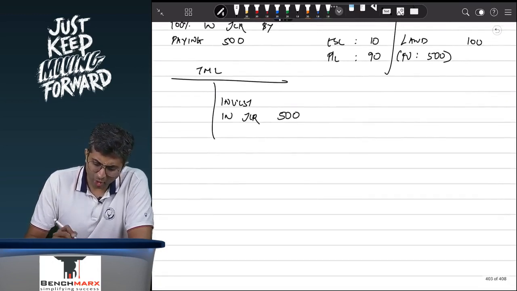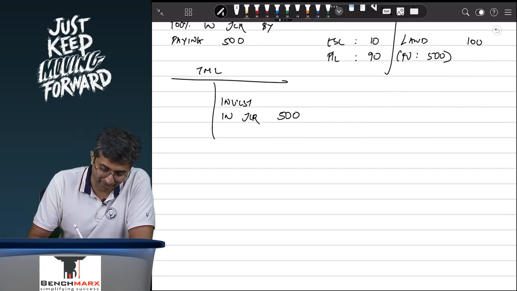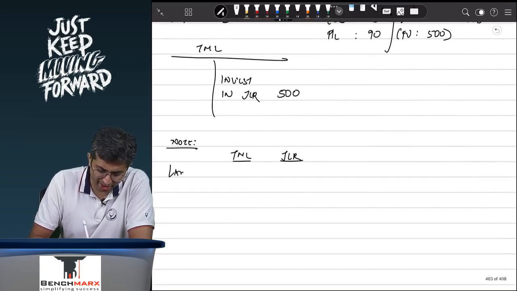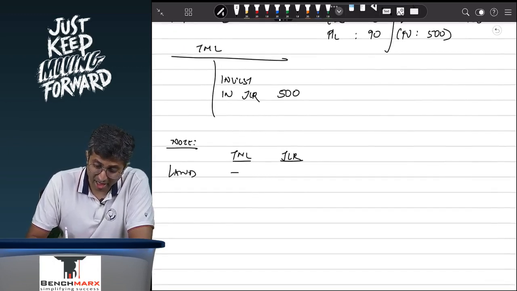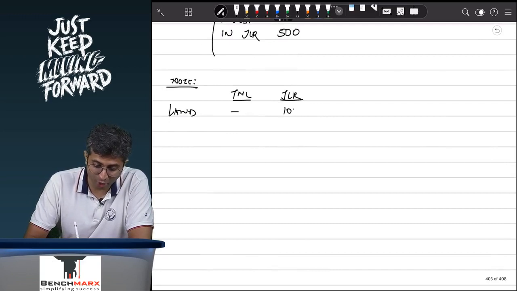Now, if I don't do any adjustments for fair value, what will wrongly happen is, I will start preparing the assets and liabilities. In that, let us say you will have Tata Motors Limited, you will have Jaguar and Land Rover Limited, and you will show land. Let us say Tata Motors does not have any land. Jaguar in its individual books, continuing as a separate legal entity, will show the land at 100 only.